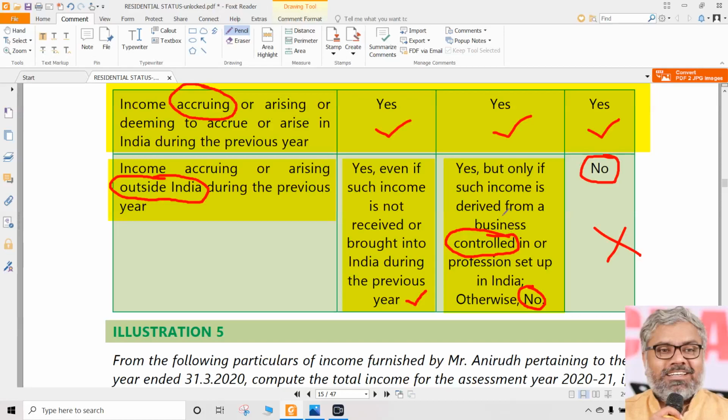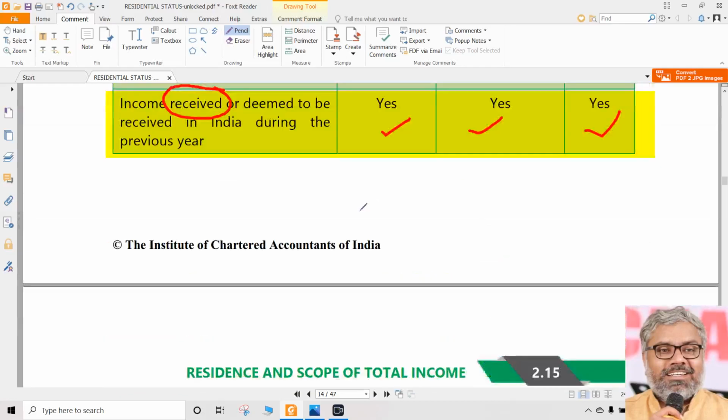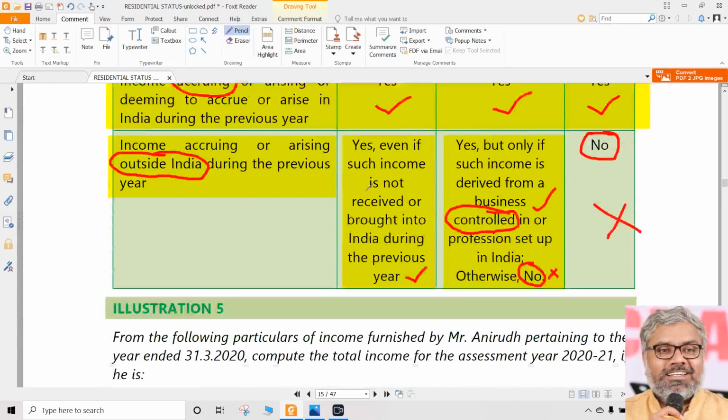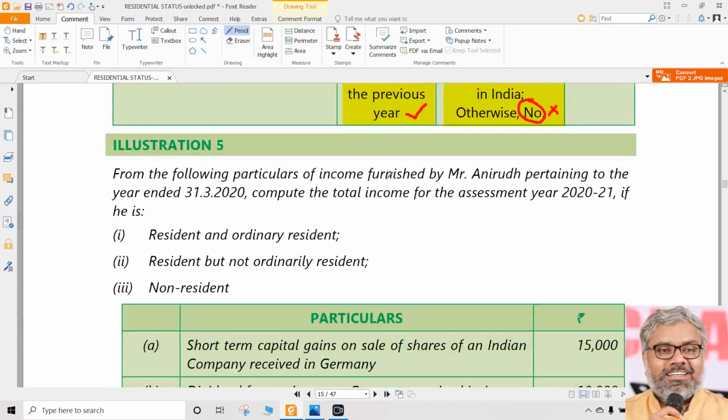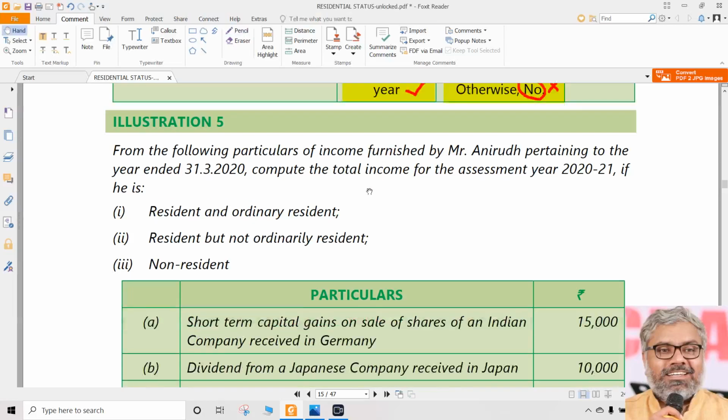For RNOR, you have to check a little bit more information. Okay boss, income accrued outside India, received also outside India, but from where is the business controlled? Is it controlled from India or from outside India? If it is controlled from outside India, then there is nothing taxable. But if it is controlled within India or from India, then that becomes taxable for RNOR also. That is the summary of all the provisions in relation to section 5, that is, scope of total income.